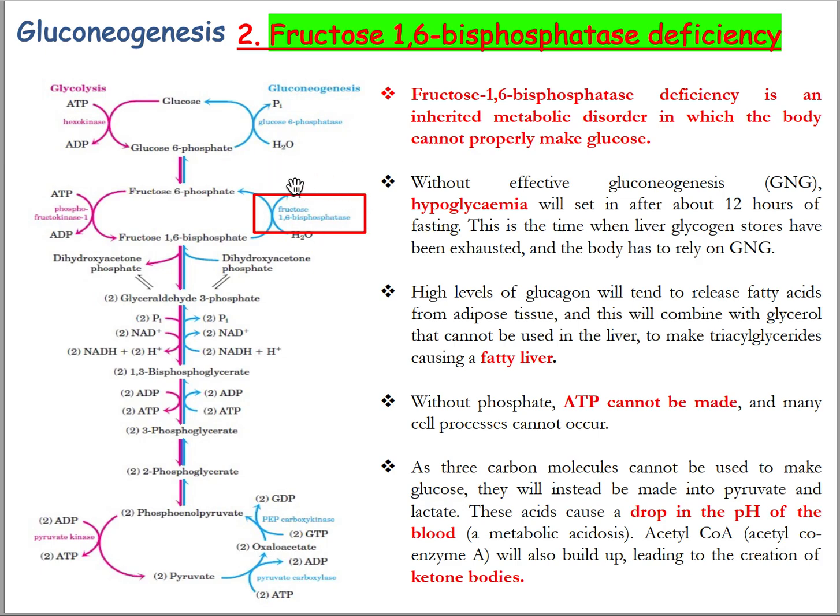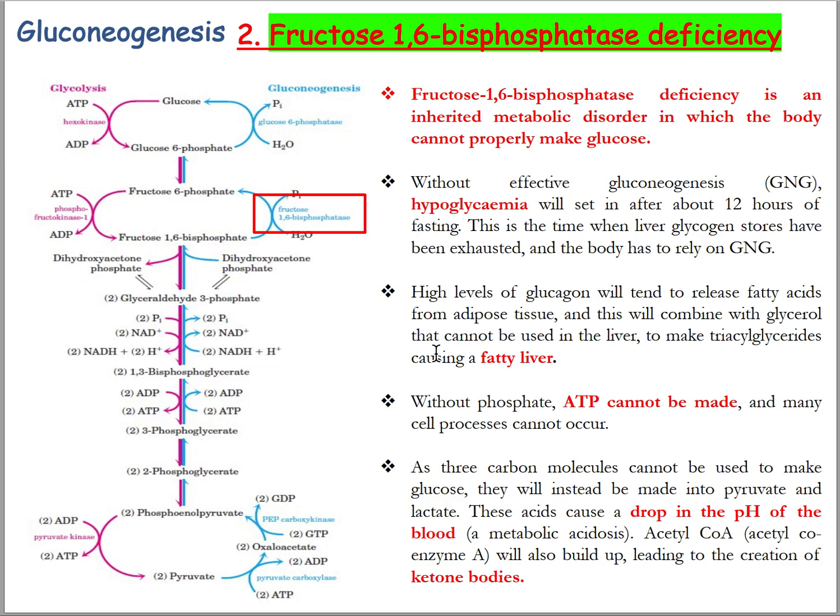Without effective gluconeogenesis, hypoglycemia will set in after about 12 hours of fasting, which is the time when liver glycogen stores have been exhausted and the body has to rely on gluconeogenesis. A high level of glucagon will tend to release fatty acids from adipose tissue at that time.